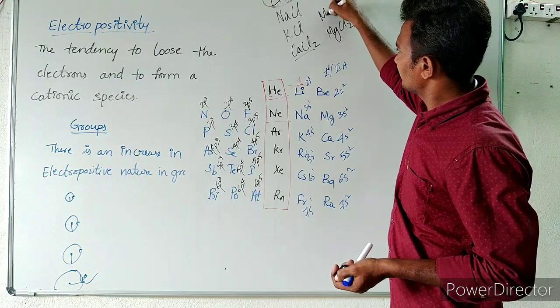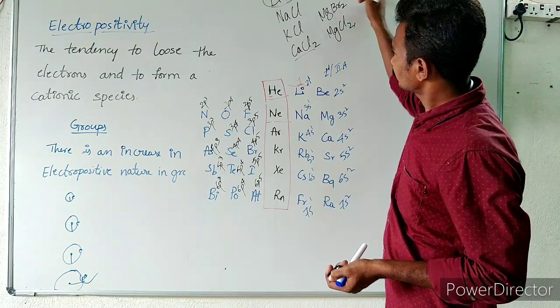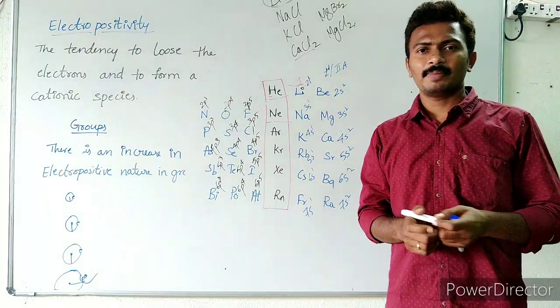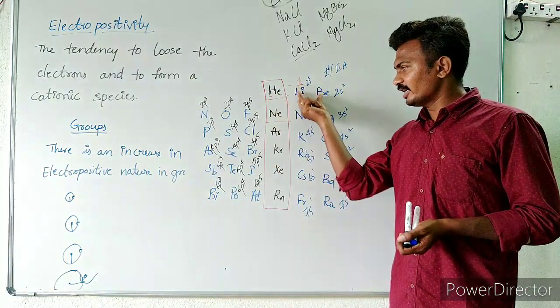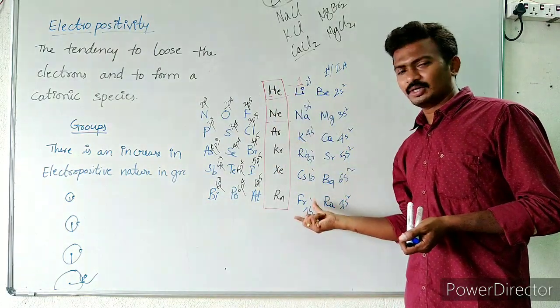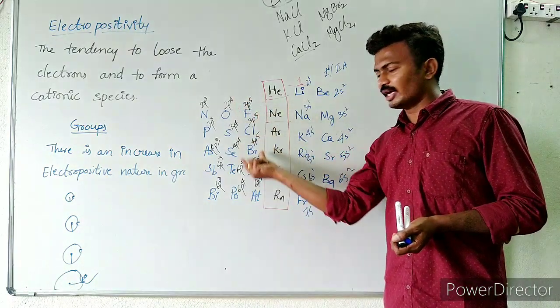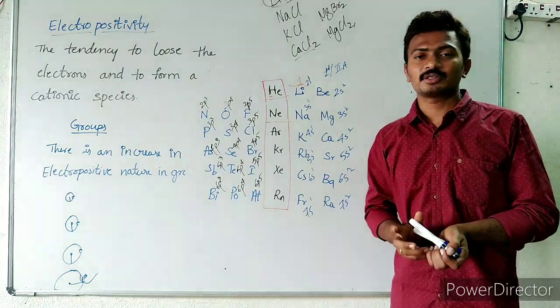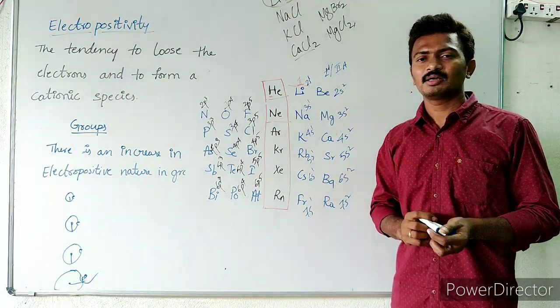MgCl2, right? MgBr2. In this way, they will be forming the compounds. These are the highly reactive metals. These are the highly reactive non-metals. They react and form stable compounds like salts.